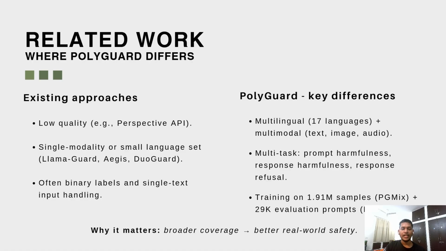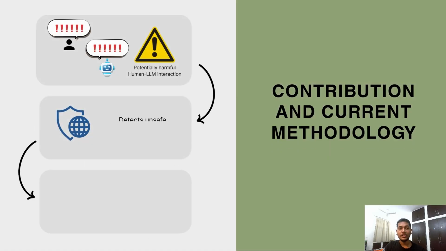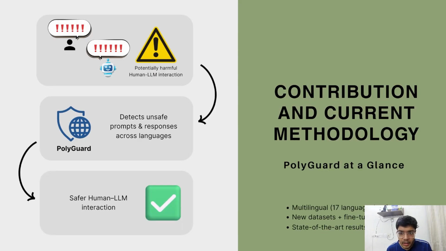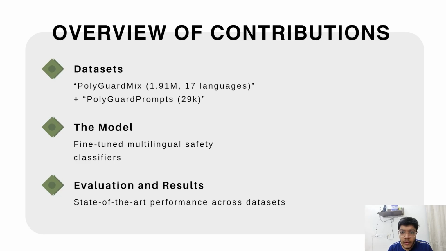In this context, let's dive deep into Polyglot's contributions and methodology. Now we move on to the most important part of our presentation, the contributions of this paper and the methodology we use to achieve them. At a high level, Polyglot is about making large language models safer across many languages, not just English. That's the problem that this paper addresses. We are going to divide the contributions into three major sections: dataset used, the model used, and the evaluations and the results. Let's go over each of these in detail.